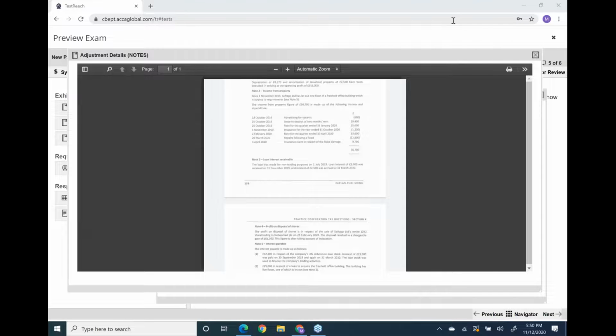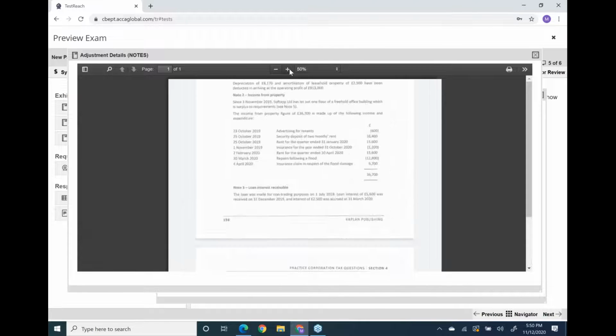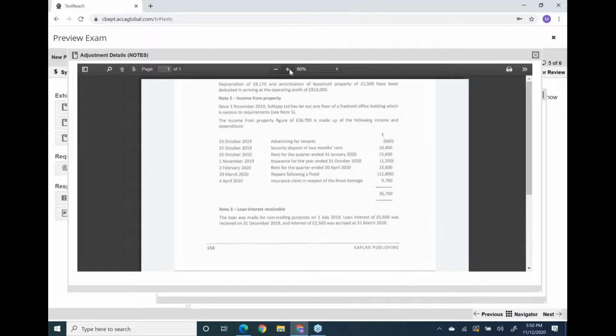Okay, dear students, look at the screen. Now, note number three is loan interest receivable. If you remember, I taught you through T accounts. I told you just to keep a pen and paper with you. Come on, make a T account and see.